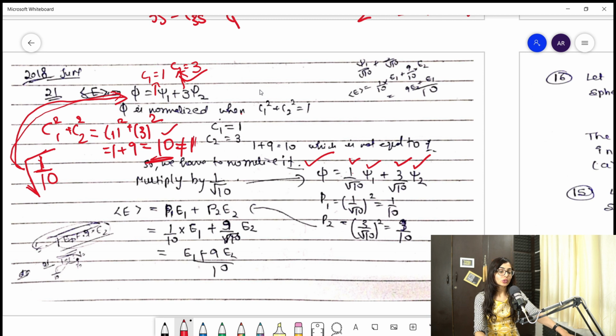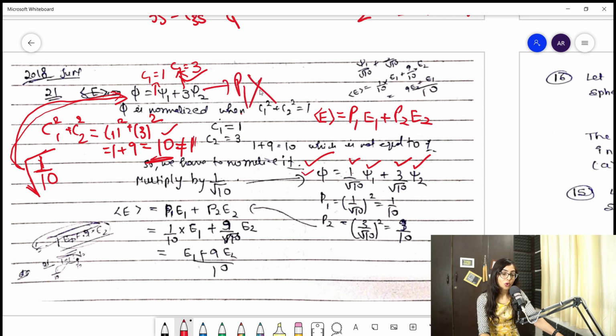Clear? So you know what you need to find: the energy. You find energy by this formula, P1 E1 plus P2 E2. Clear? Now what is P1? Don't calculate P1 from the old wave function, that would be wrong. Your new wave function is this, so calculate P1 from it. C1 is this now, and C2 is this. So C1 square would be 1 by root 10 square, which is 1 by 10.